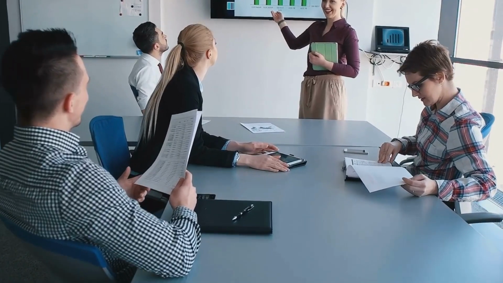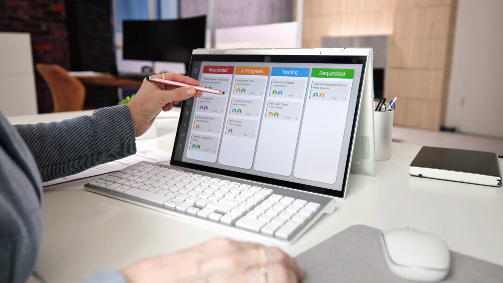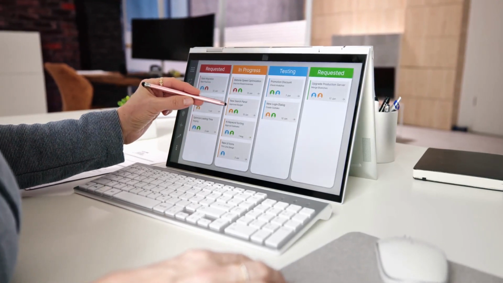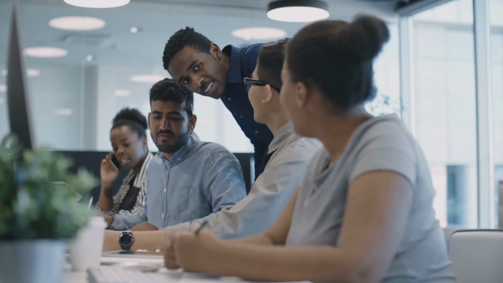In the sprint review, the product owner is accountable for presenting the sprint's work, while the Scrum Master facilitates the session. The development team demonstrates the completed user stories, and stakeholders are consulted for feedback.